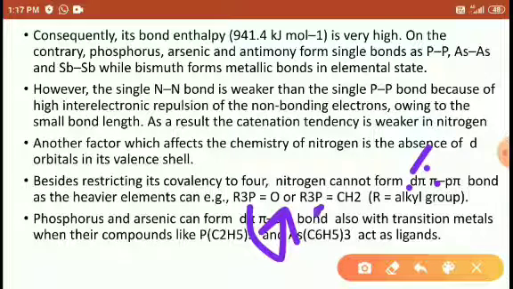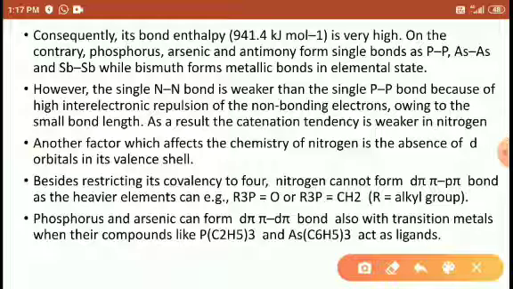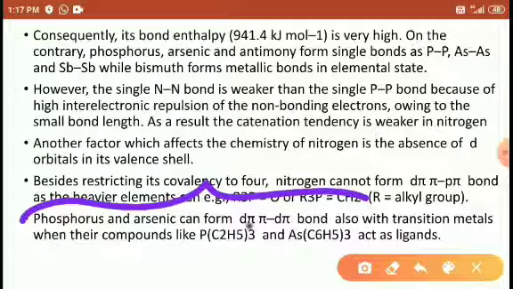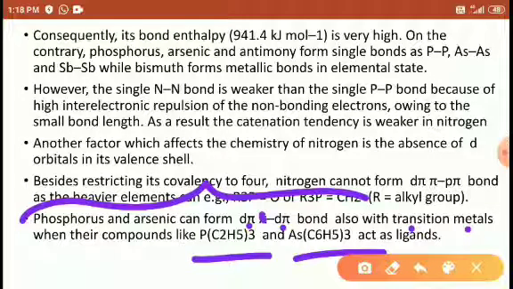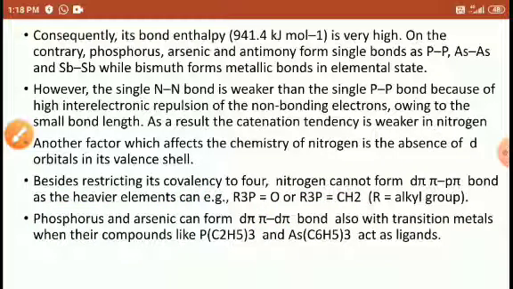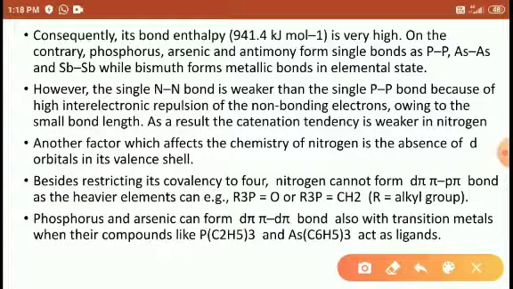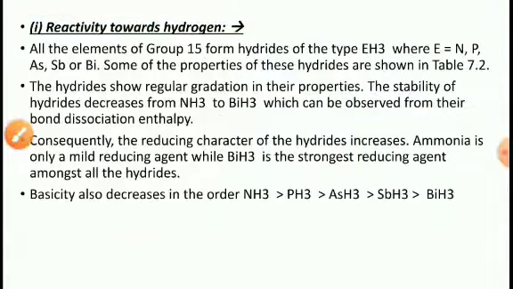Phosphorus, the d orbital forms pi bond with carbons. So phosphorus and arsenic form d pi bonds. Students, this is written here two times. With the d pi bond, the transition metal compounds like triethyl phosphide and triethyl arsenic act as a ligand. What is a ligand? We will discuss it in the last chapter, students.